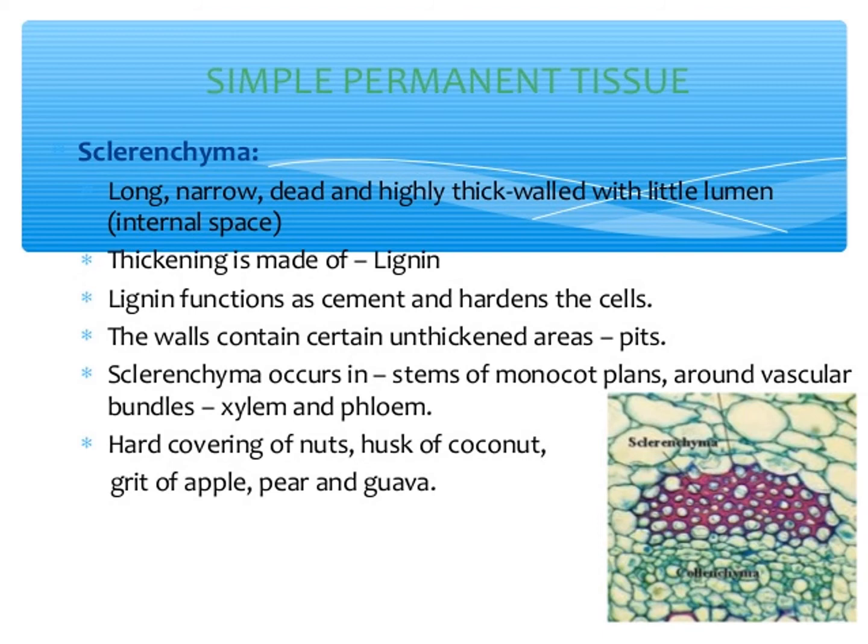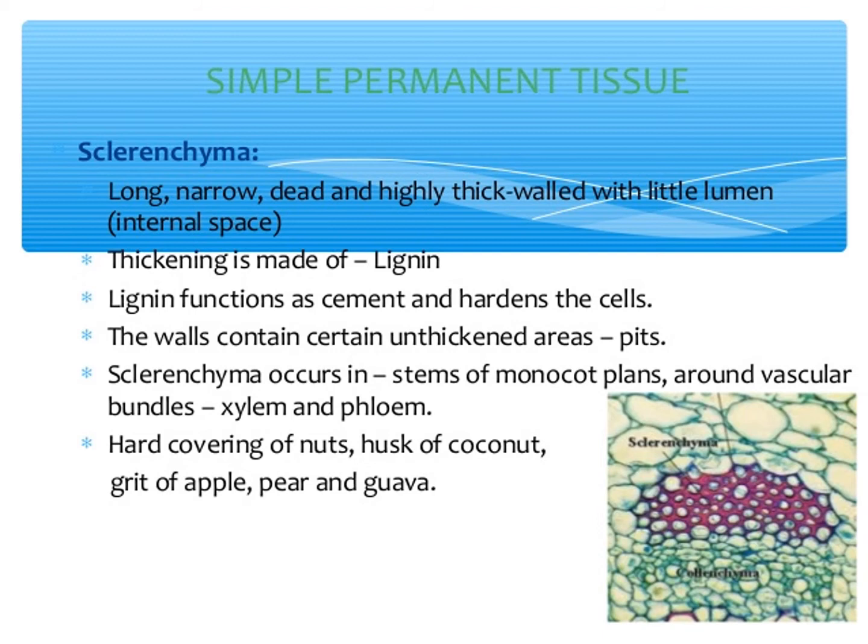Thickening is made up of lignin. Lignin functions as cement and cordons the cells. The walls contain certain unthickened areas, pits. Unthickened areas, that is pits.